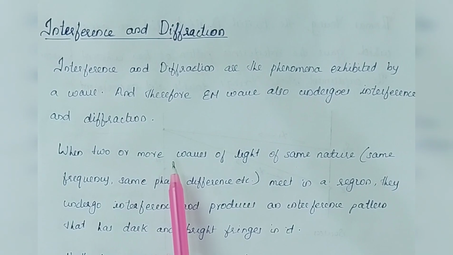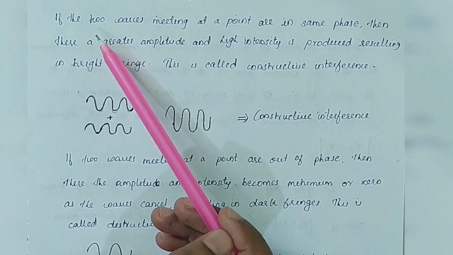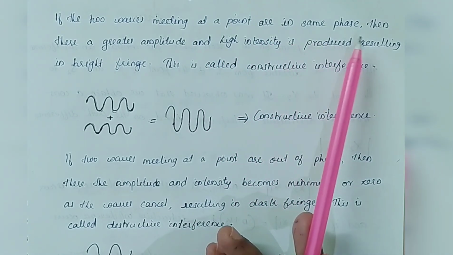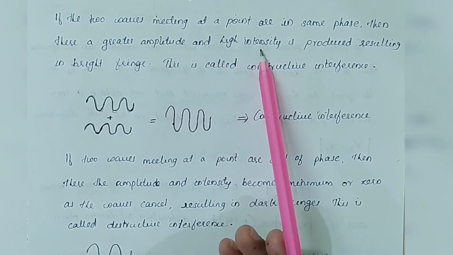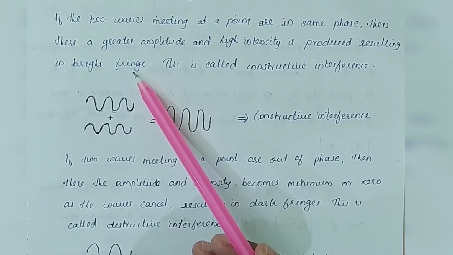When two or more waves of the same nature meet in a region, they undergo interference and produce an interference pattern. The interference pattern consists of dark and bright fringes which are equidistant from each other. Now, if the two waves that are meeting at a point are in phase, then we get a resultant wave which has greater amplitude and high intensity, and that produces a bright fringe at that point.